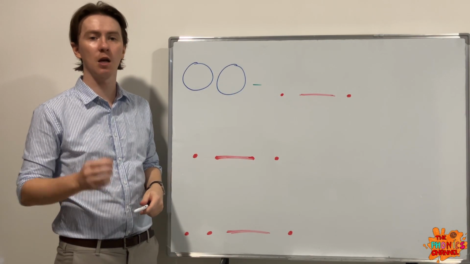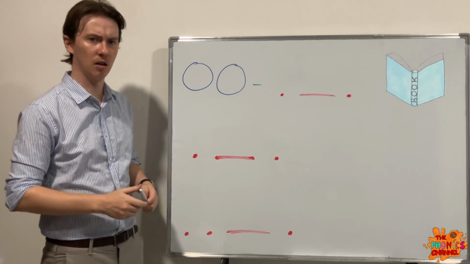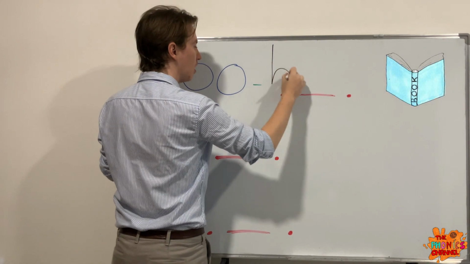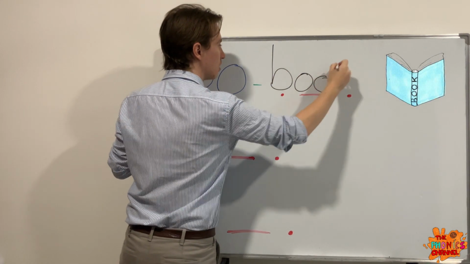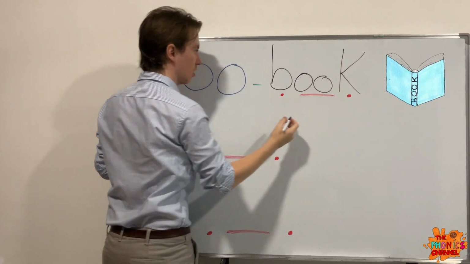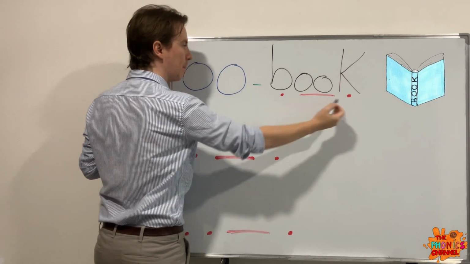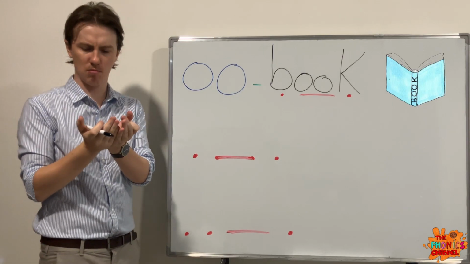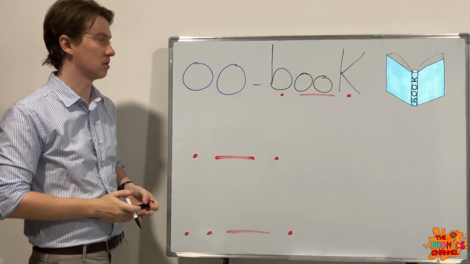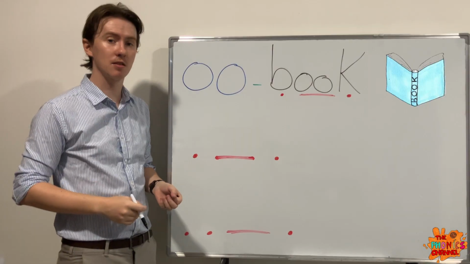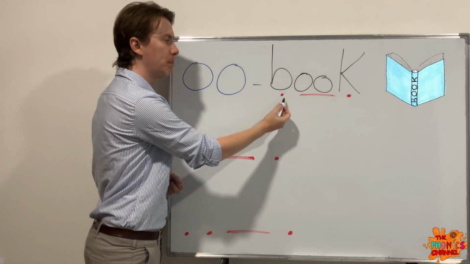And the first one is book. Book. Book. I am reading my book. Could be a sentence there. Okay, obviously 4 letters there and 3 sounds. Book.